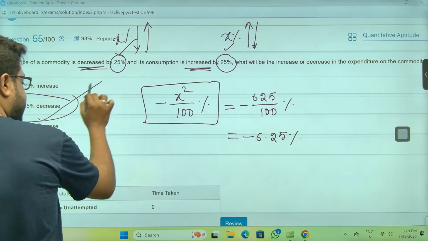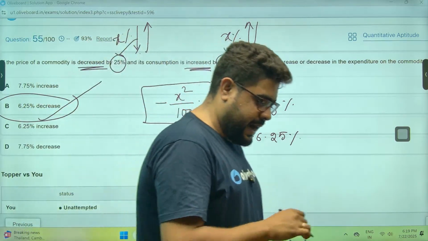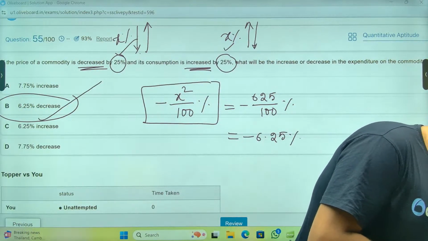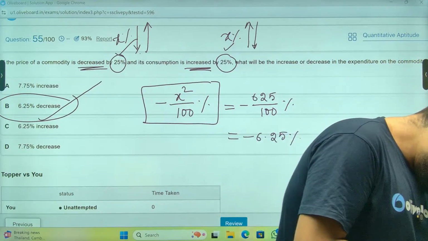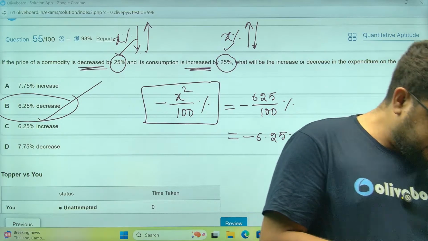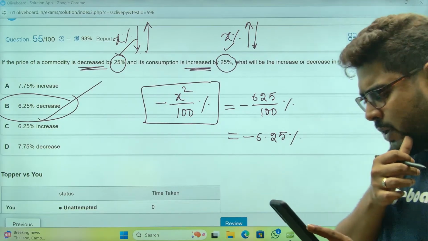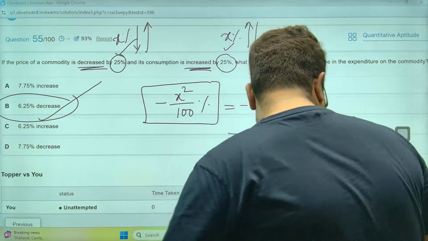6.25% decrement. That is the answer. Values put in the equation. There is another way. Raghu is saying there is another way. M by 3, yes, you can do that. Raghu, absolutely works, brother.